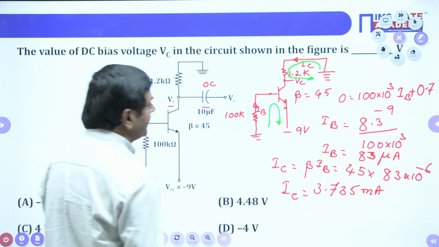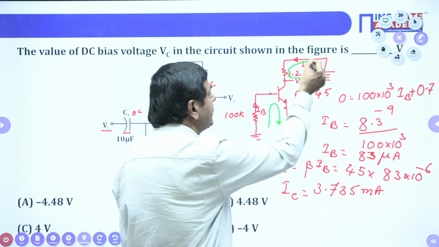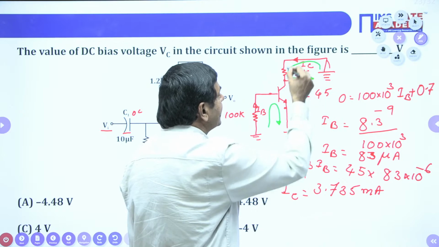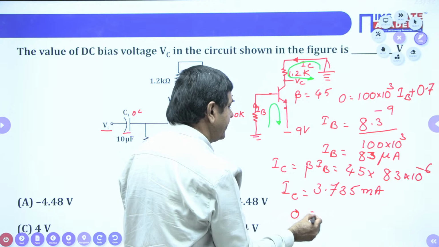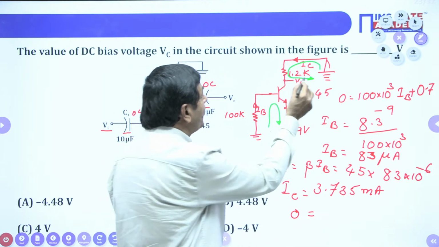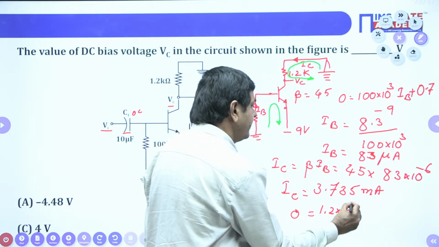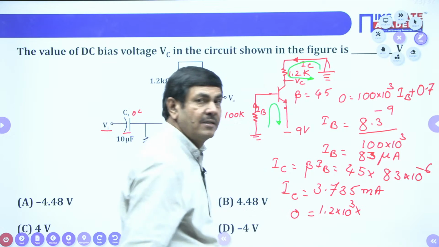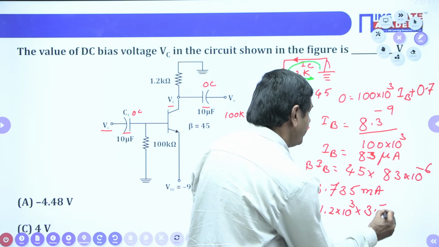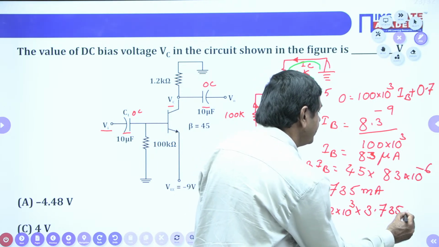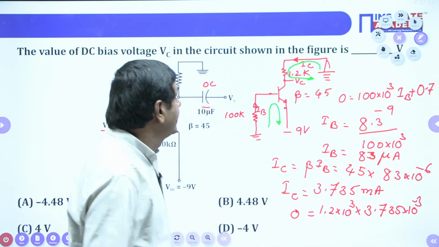Yes, we got IC. But by using this IC, I can measure VC now. I just want to apply KVL this side. 0 equals 1.2K into IC. We got IC as 3.735 milli, milli means 10 power minus 3, plus VC.